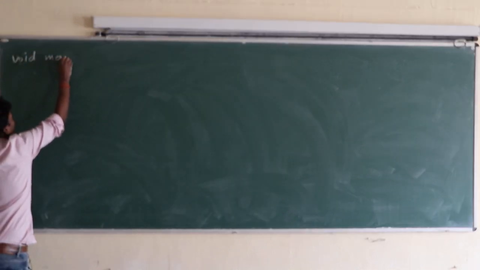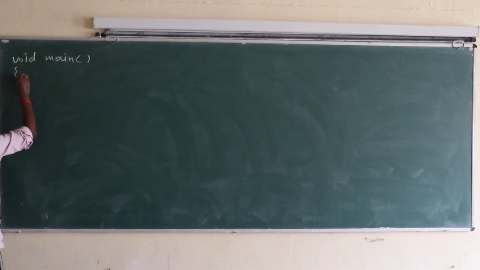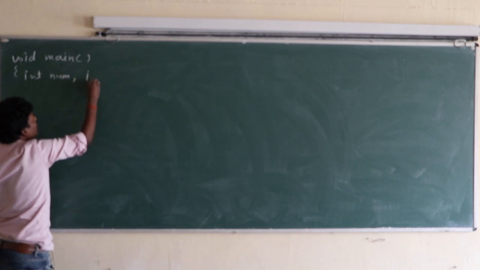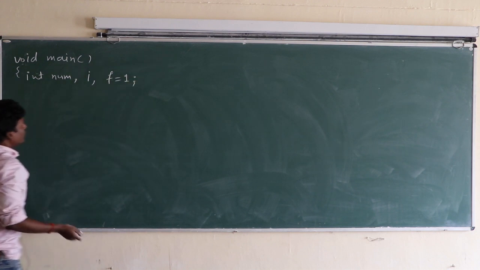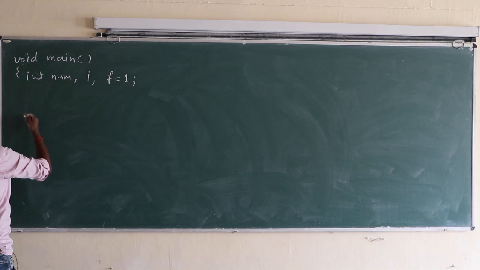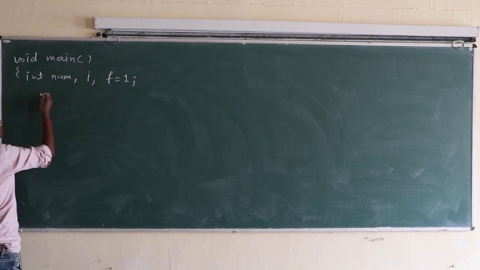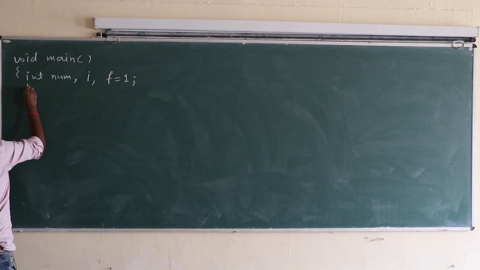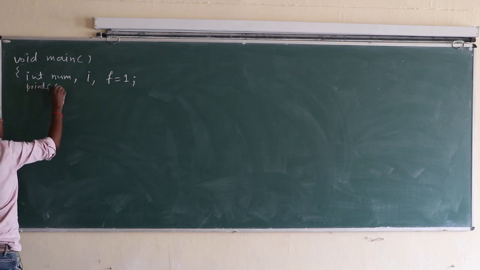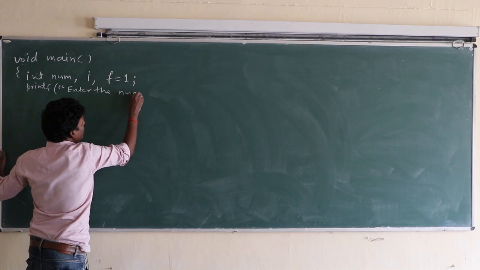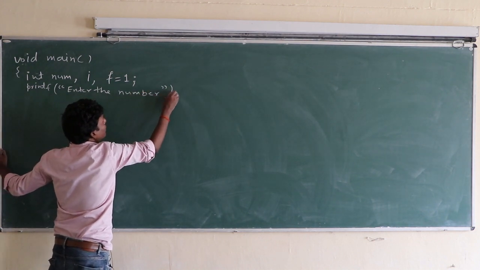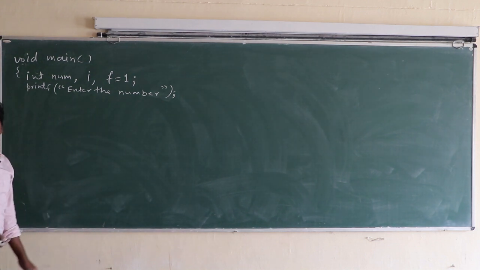Void main, int num, i, f equal to 1. Basically here we are going to calculate the factorial through a function. printf "Enter the number for factorial".